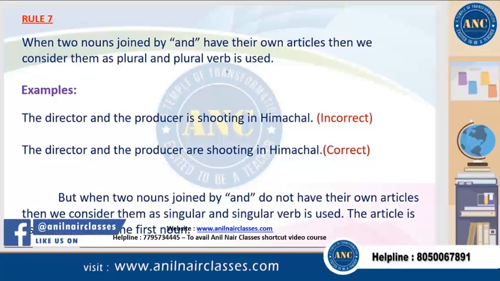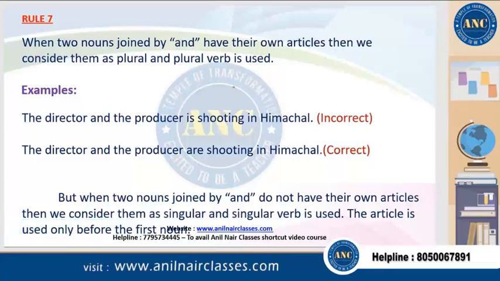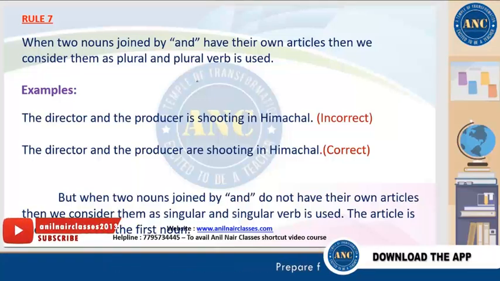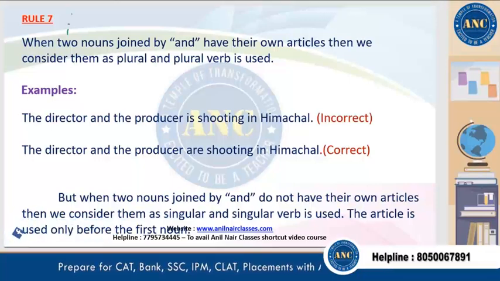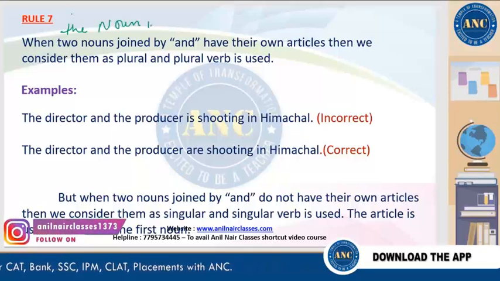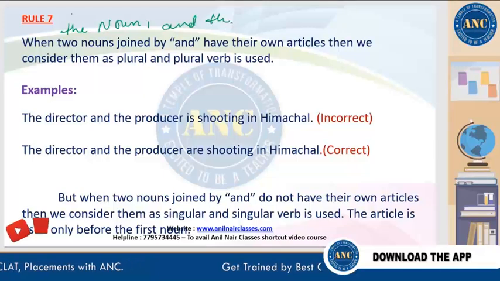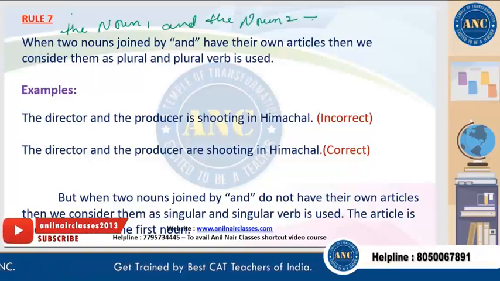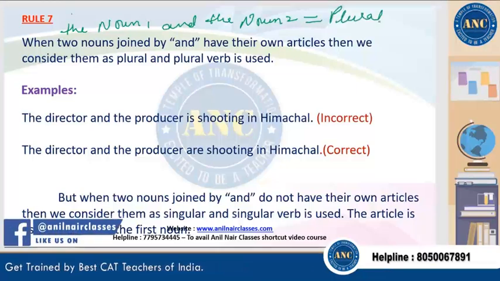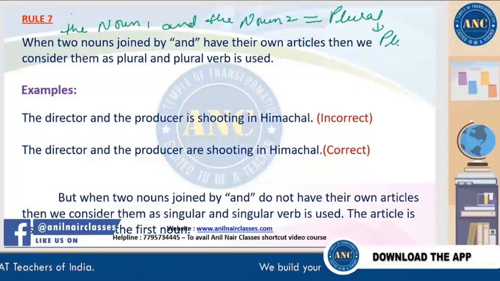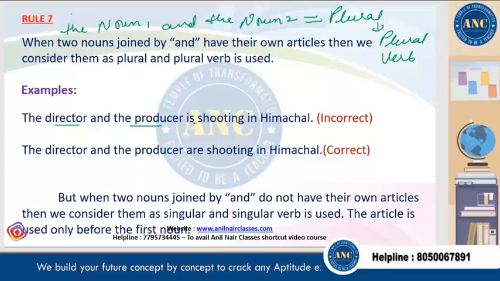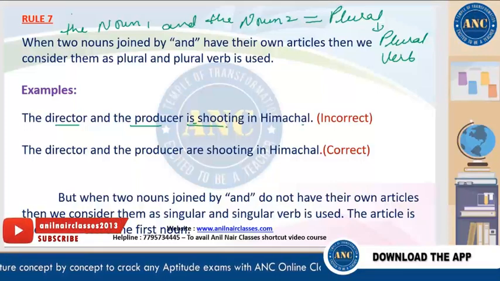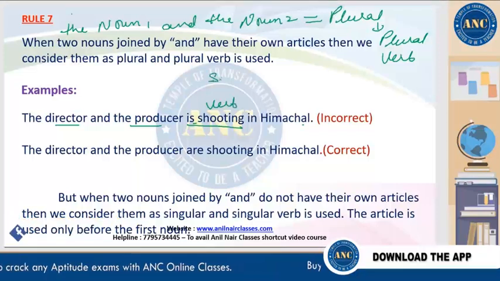we consider them as plural and the plural verb is used. Now you have two nouns, both of them individually have their own article, the noun one and the noun two. In that case, we consider them as plural and then we'll use the plural form of the verb over here. See the example. The director and the producer is shooting in Himachal. Now, is shooting is the verb phrase, which is the singular verb.